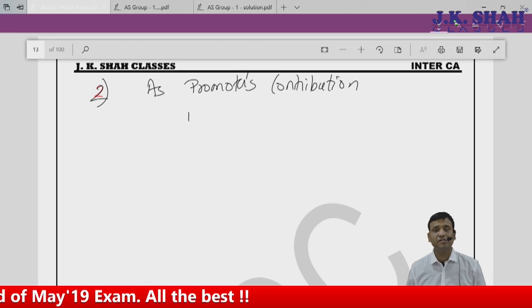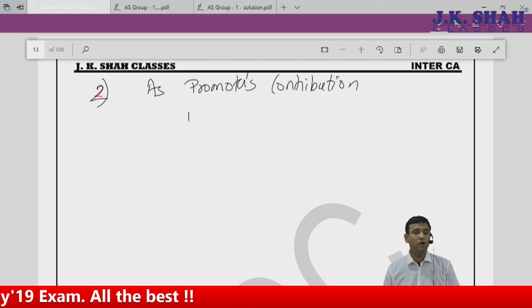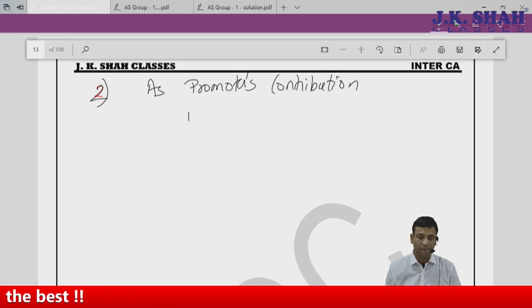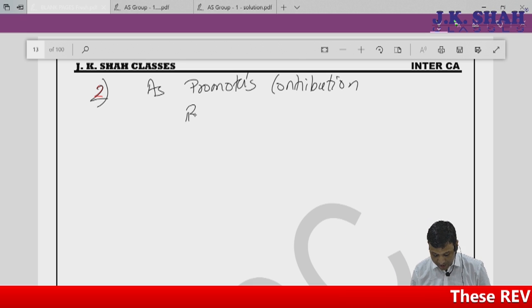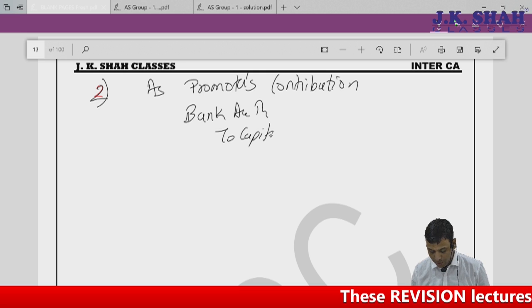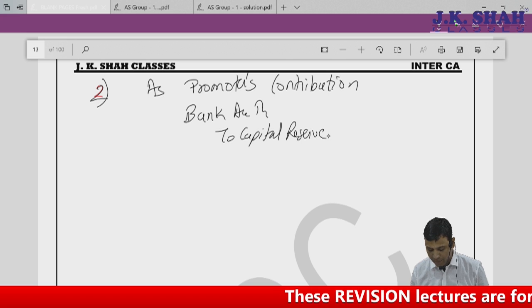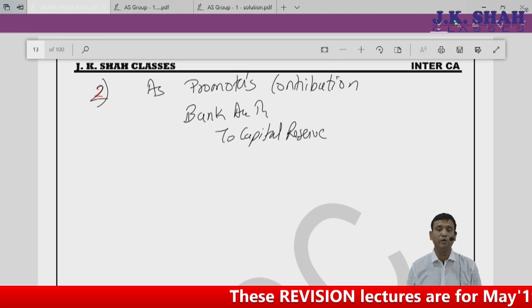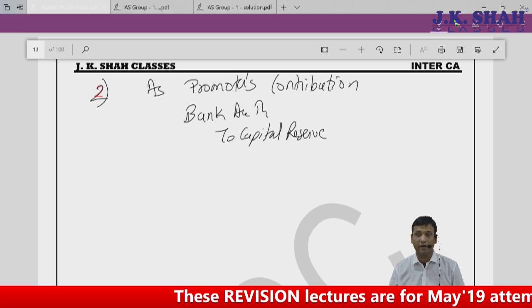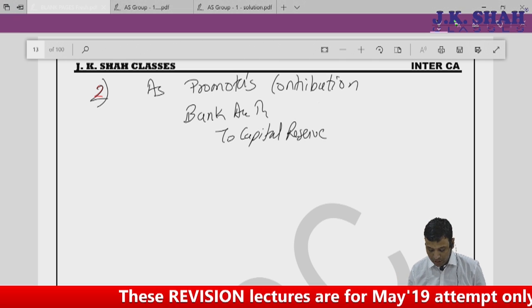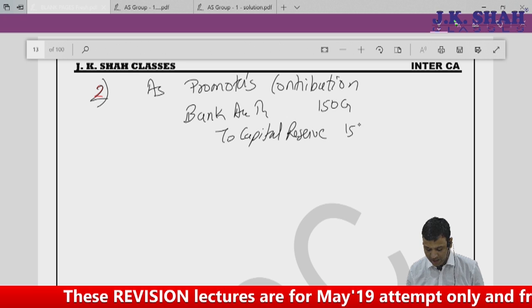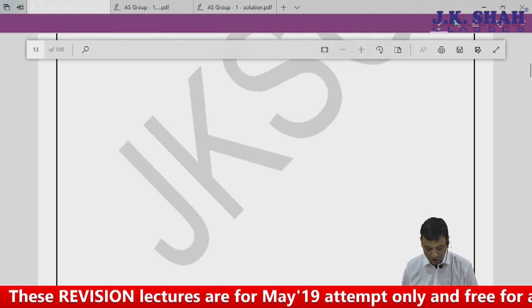Very simple. Government is not giving me money to purchase an asset, or to take care of my day-to-day expenses. It is giving me money for a particular project. I have started some project and it is giving me a kind of capital grant for a project. So my entry would be simple. Bank account debit to capital reserve. Don't write equity shares because government does not become the owner of your company. Your promoter is promoting a project, not the company. Like I got some contribution of 150 crores, that is my promoter's contribution.